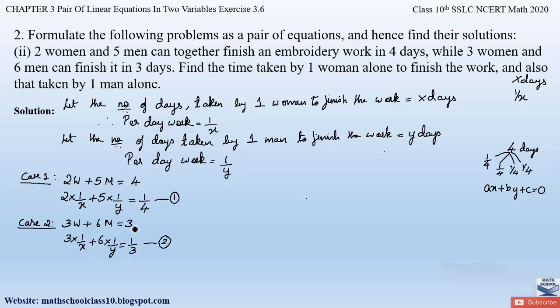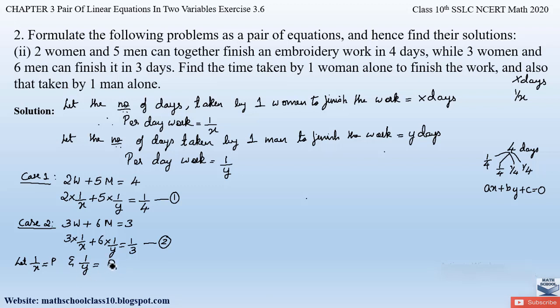So we have to convert two equations to the general form of linear equations first, and then we can solve them to find out the value of x and y. So for that, since 1 by x and 1 by y are common in both the equations, let us substitute 1 by x equal to some other variable like p and 1 by y equal to some other variable like q.